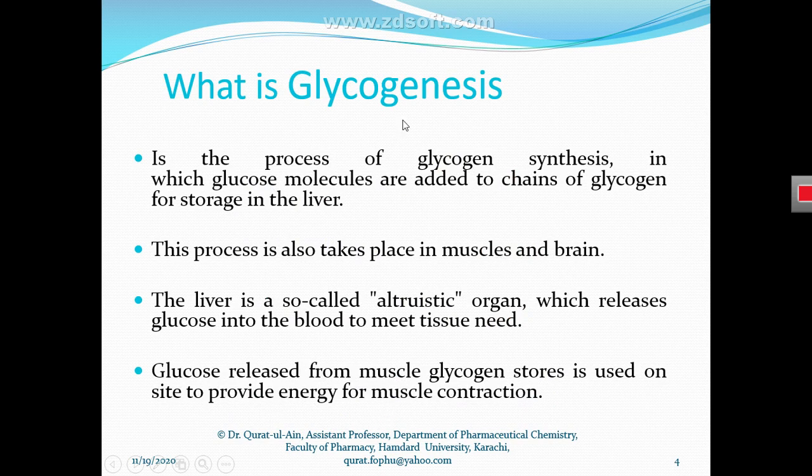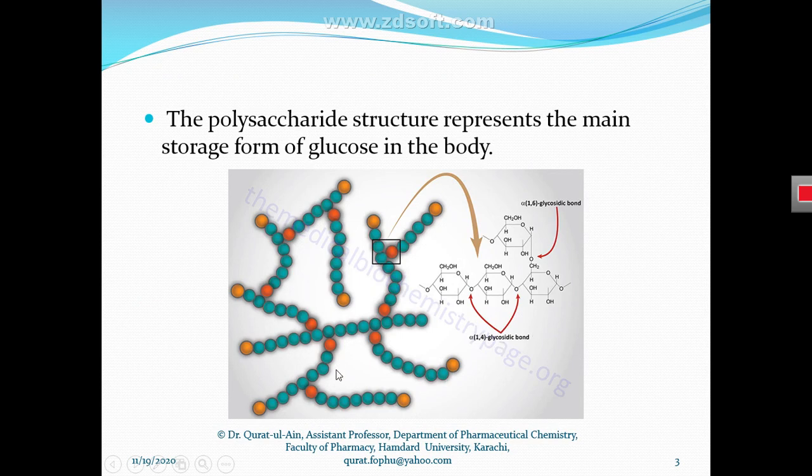So we have discussed in this slide the process of glycogenesis. Glycogenesis is the process by which the branching glycogen molecule is synthesized. Here we can see one of the glycogen molecules. It has a monosaccharide, one molecule of glucose, and a trisaccharide, which has 3 molecules of glucose. It has alpha 1,6 glycosidic bonds and alpha 1,4 glycosidic bonds.